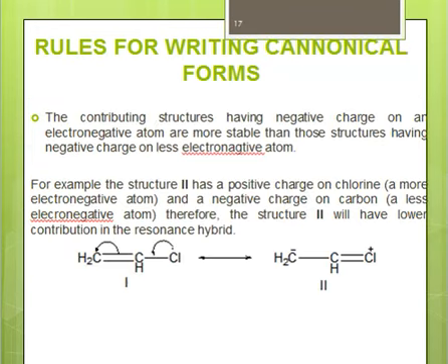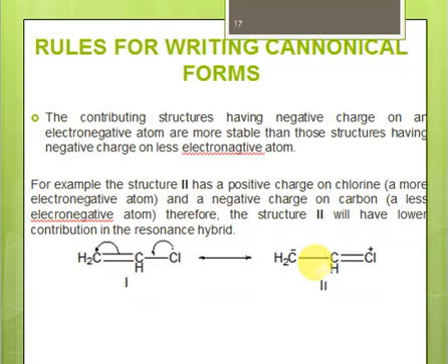Another related rule is that if you have contributing structures, then the negative charge should be on the electronegative atom. Alright, so negative charge is more stable on an electronegative atom, and if you have a structure in which negative charge is on a less electronegative atom, then that structure will be less stable. So here we have 2 structures, here we have no charge, right? So according to the previous rule, the structure will be more stable, and since it's more stable, that will have more contribution.